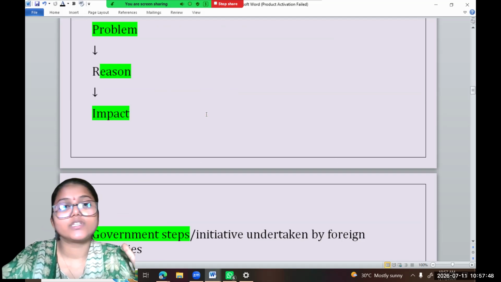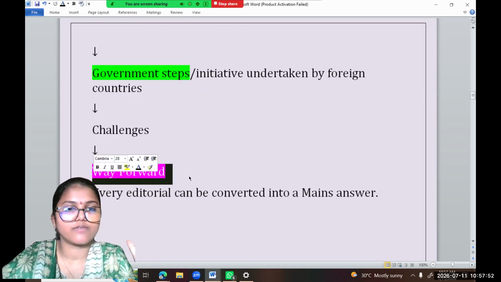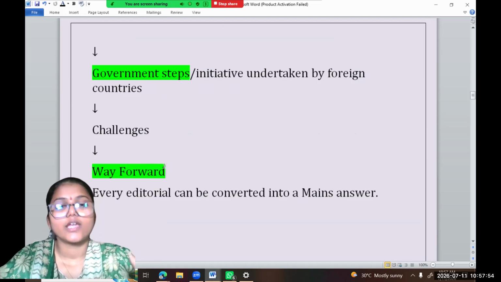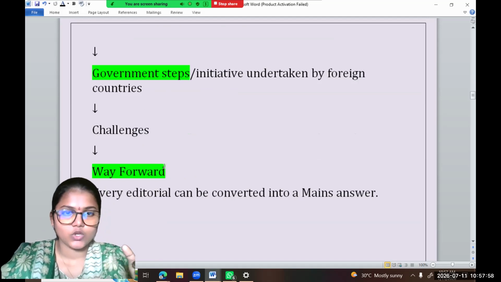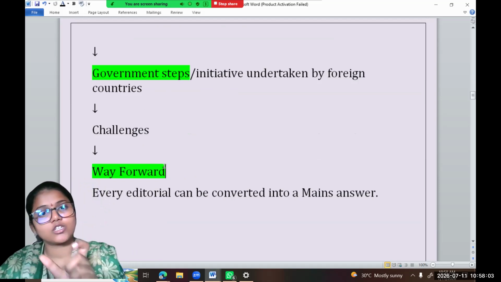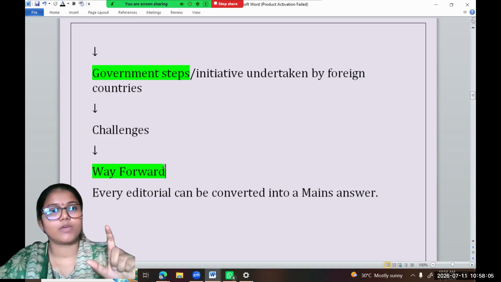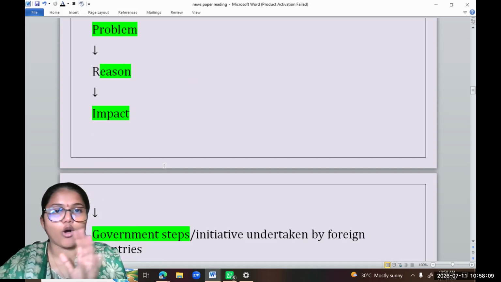The way forward given there you can use directly in your answers. You can make templates, a specimen conclusion, a specimen introduction, specimen points for reasons and impact of some very common issues.